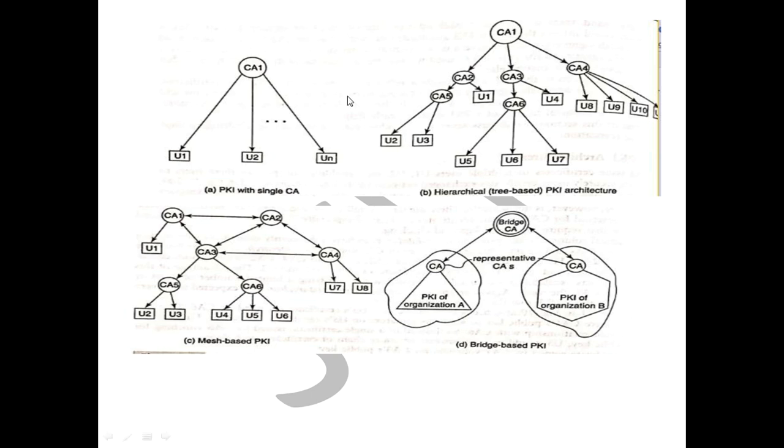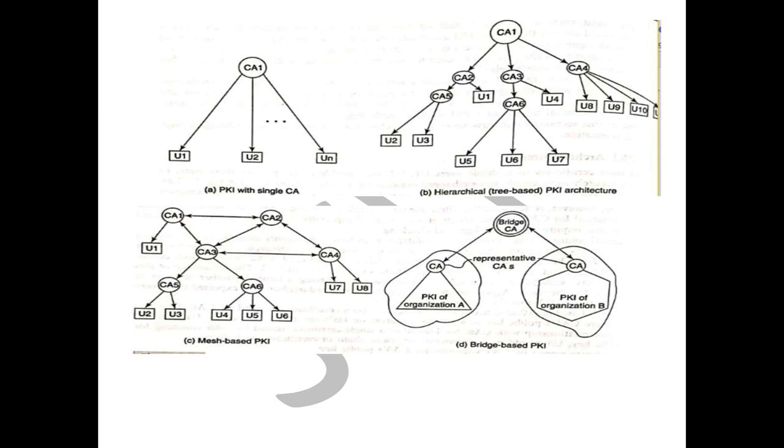So the practical solution to the problem of scalability is to have certification authority 1 certify other certification authorities, who in turn certify other certification authorities, and so on, which is nothing but called hierarchical PKI architecture. So this creates a tree of certification authorities.